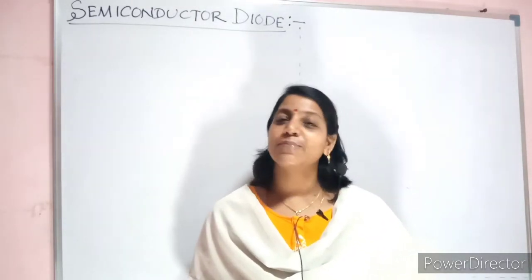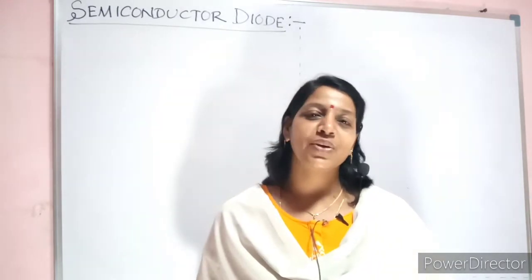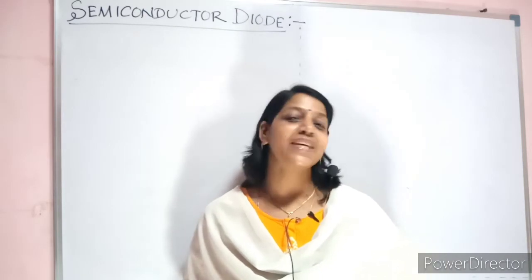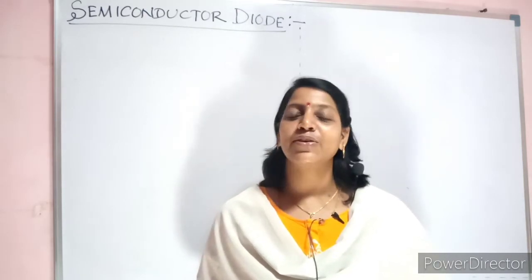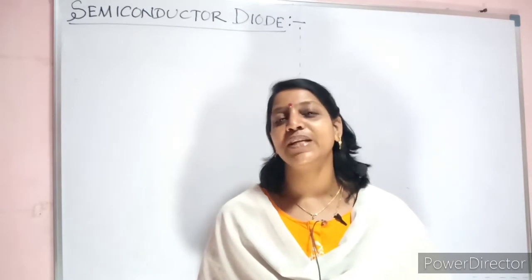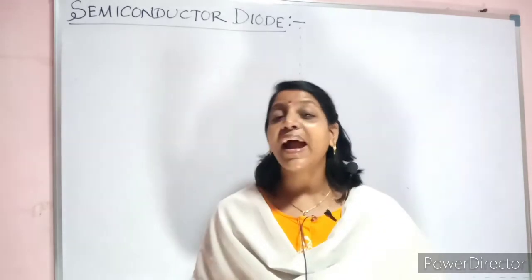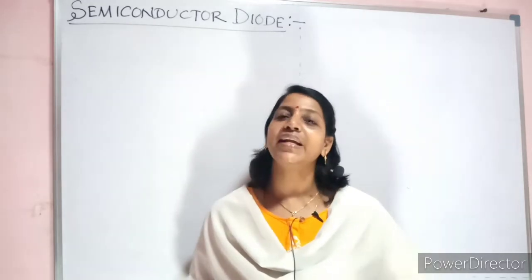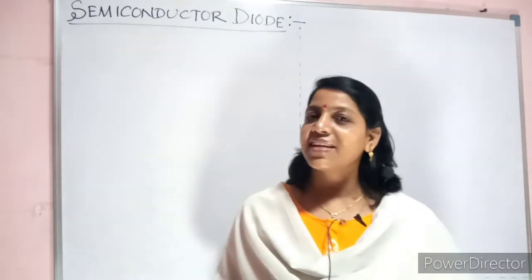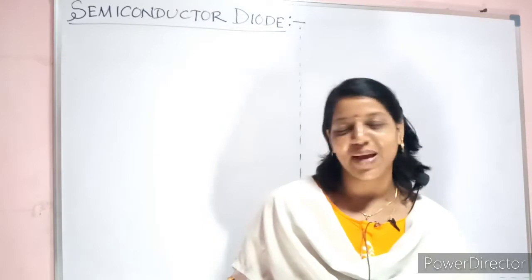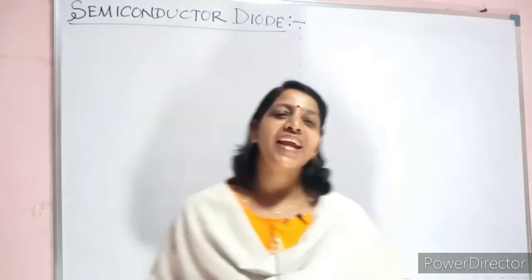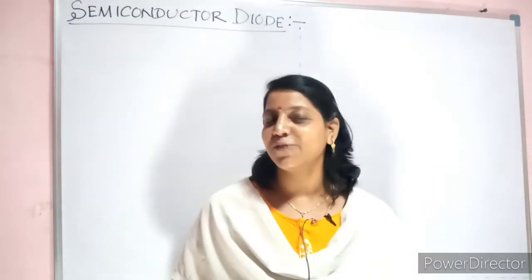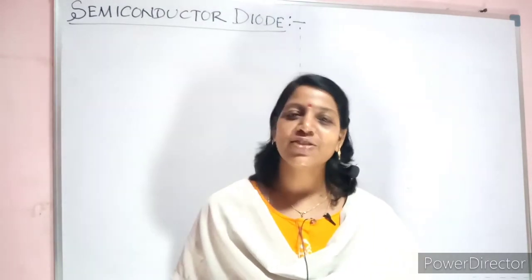Examples of trivalent impurities are boron, aluminum, gallium, indium, etc. Examples of pentavalent impurities are phosphorus, arsenic, antimony, bismuth, etc. By adding those, you form p-type and n-type semiconductors. In p-type, the holes are the majority charge carriers, so of course electrons are minority charge carriers. In n-type semiconductor, electrons are majority charge carriers, so obviously holes are minority charge carriers.